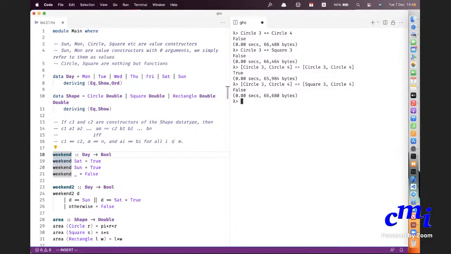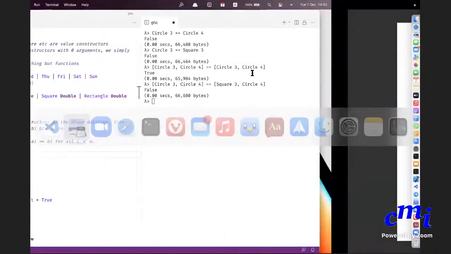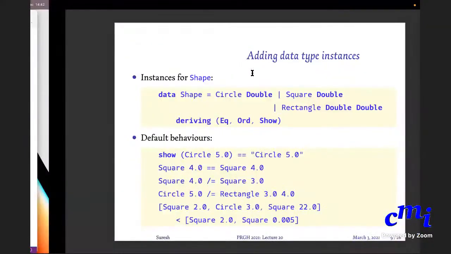These notions lift to lists of shapes, etc. Great. We are making progress.